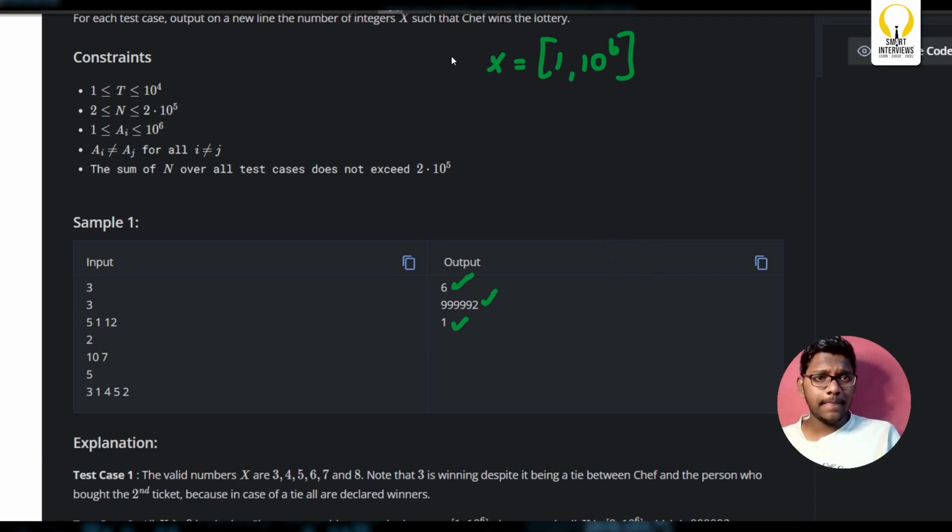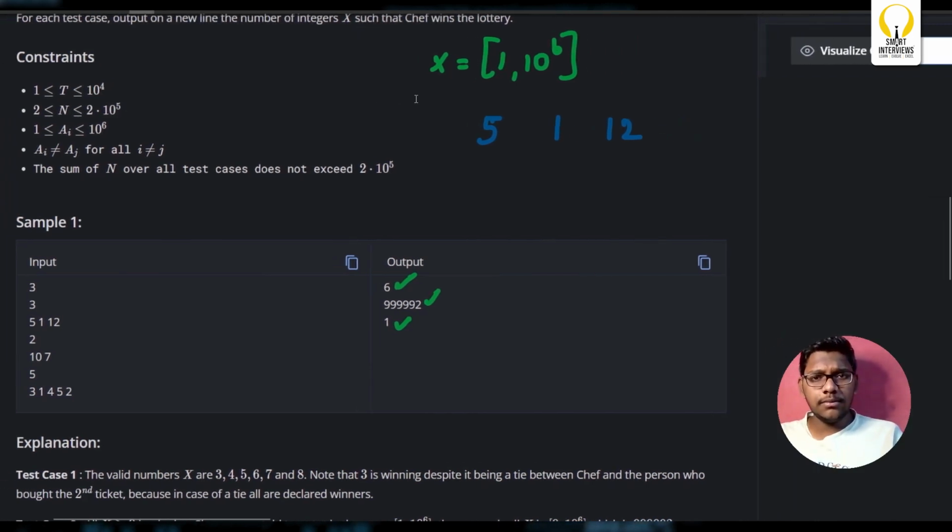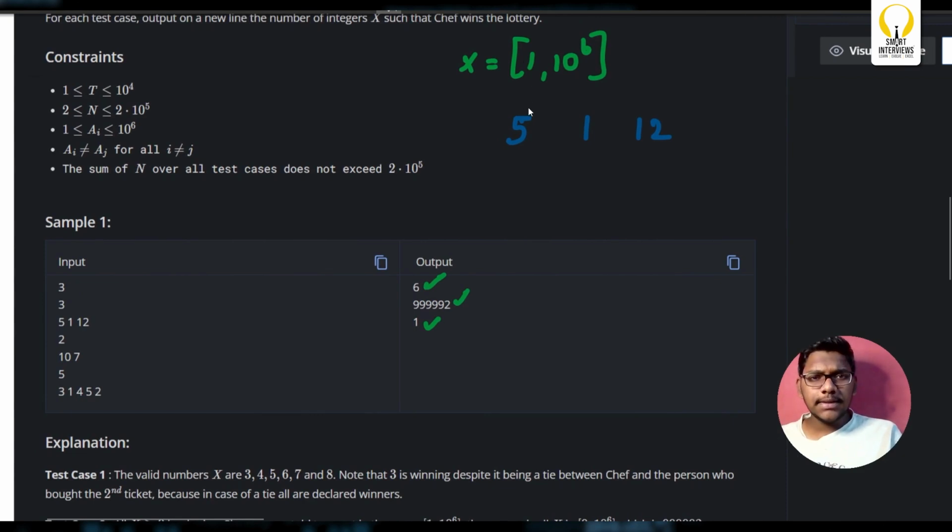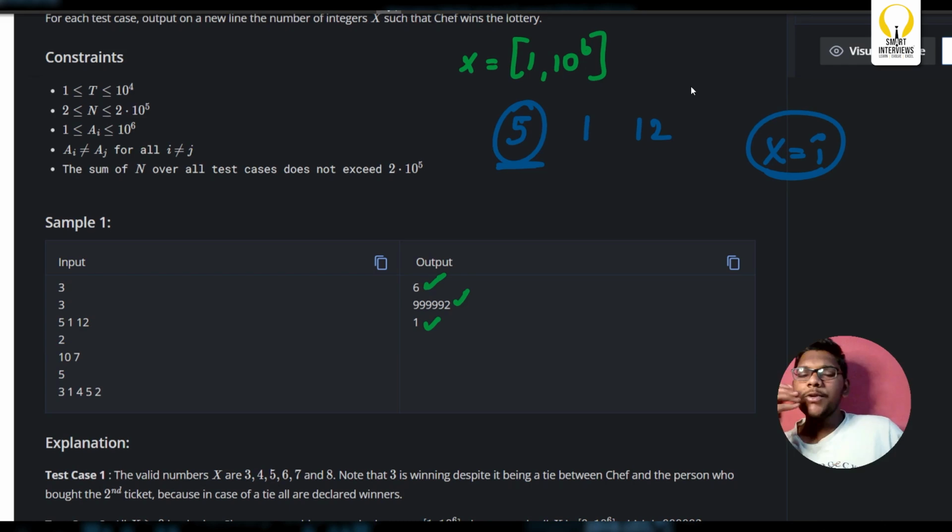So 5, 1, 12. Okay. Now, as chef picked this one, right? At any instance, what you need to know is if chef can win or not. How can you know whether, let's say, there is some particular value of x which is at the ith position? At this position, how would you know chef is the winner?